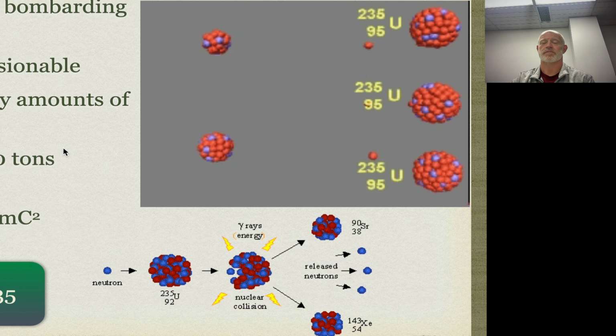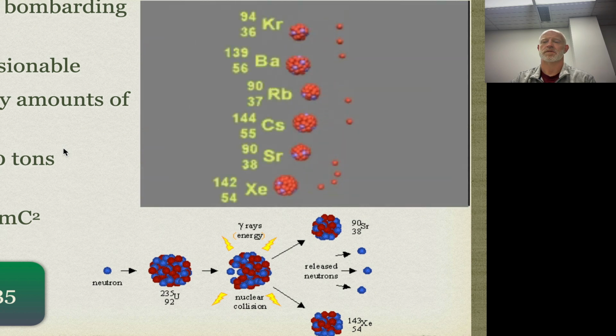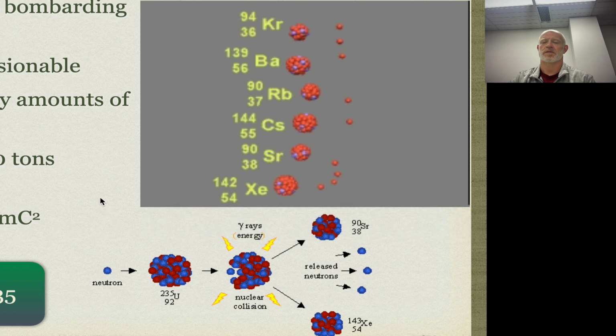If a critical mass of uranium-235 is present, then most of the released neutrons are captured by other uranium-235 nuclei, and a nuclear chain reaction results, as can be seen in this animation. The energy from nuclear fission reactions is harnessed in atomic bombs and in nuclear reactors.